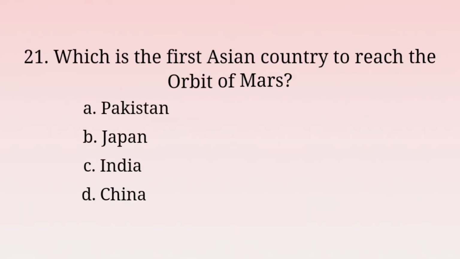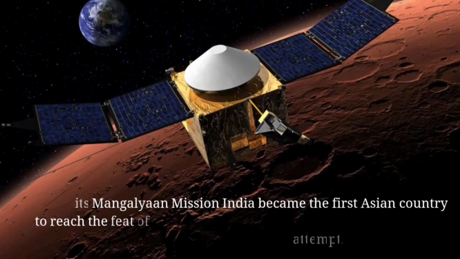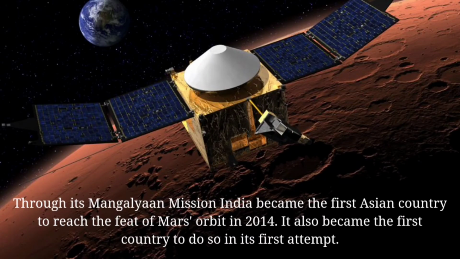Next question, which is the first Asian country to reach the orbit of Mars? Options: A. Pakistan, B. Japan, C. India, and D. China. The answer is option C. India. Through its Mangalyaan mission, India became the first Asian country to reach Mars orbit in 2014. It also became the first country to do so in its first attempt.